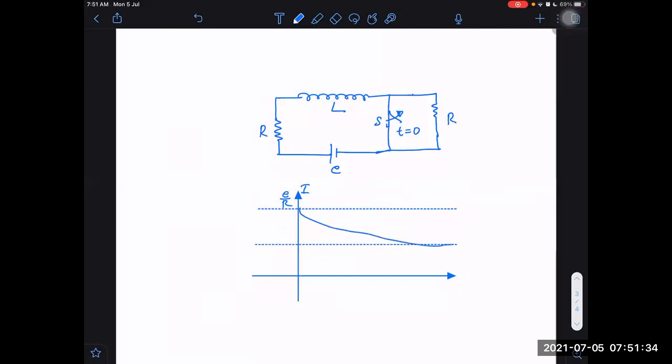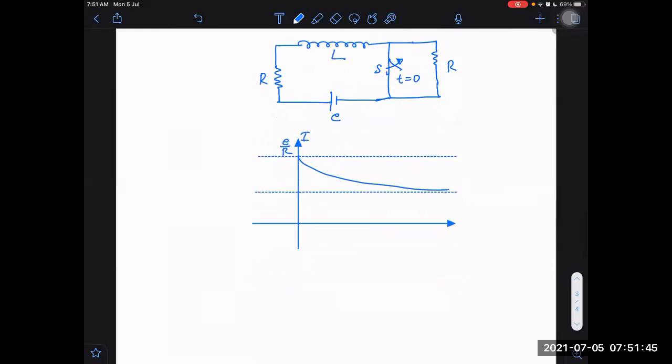And then it will become like this. It will become this way. And the final current after a long time: this resistance and this resistance will be in series, and this will be like a short circuit. So E by 2R, yes, correct only. What is the gap between these two? The gap between these two is E by 2R, and it is a decay.